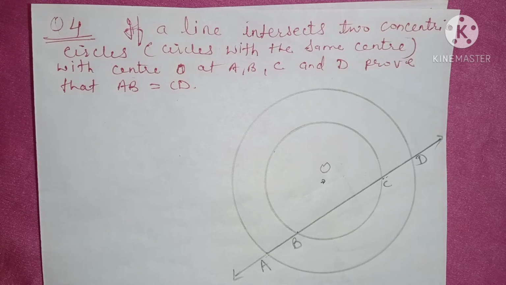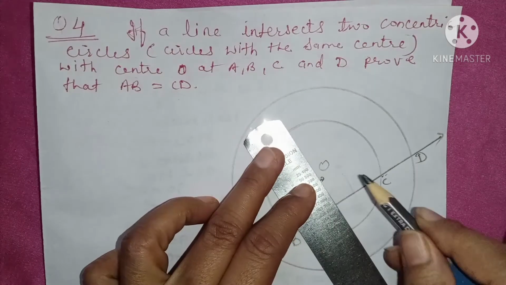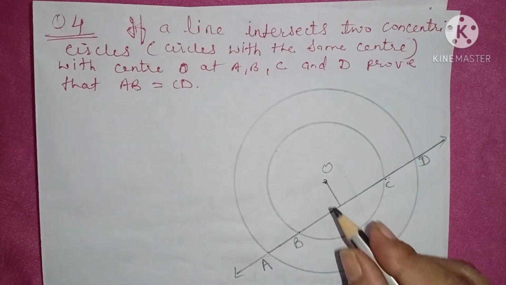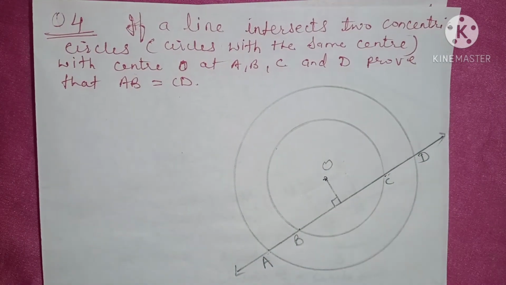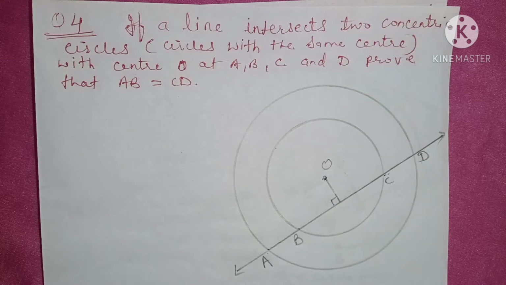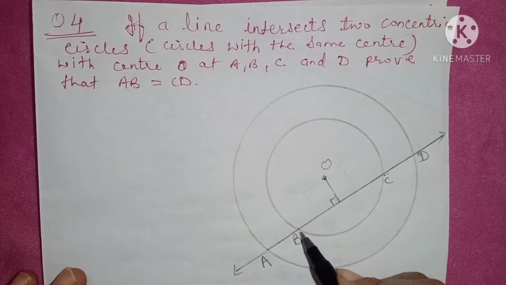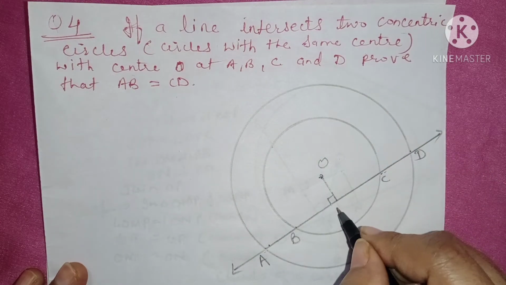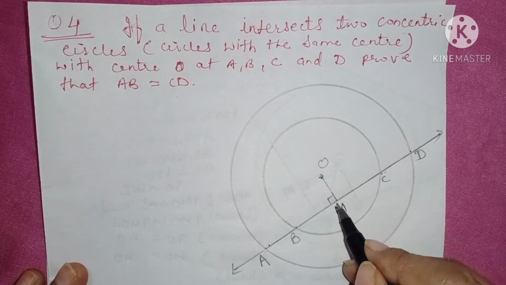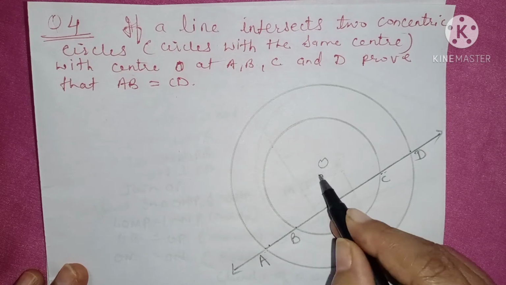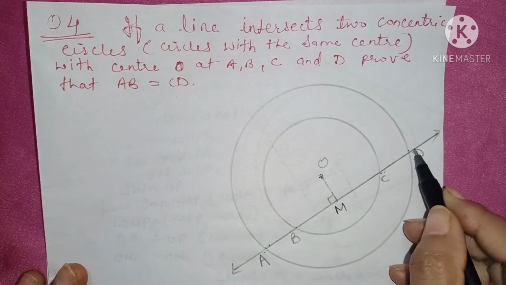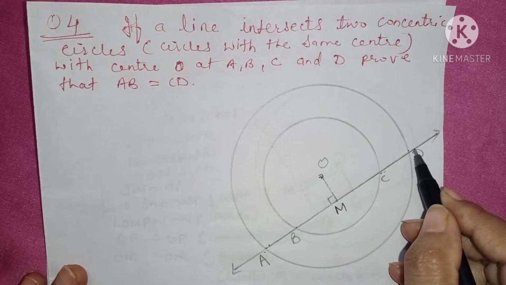Okay, first you draw a perpendicular on this. Let OM be perpendicular to AD. Right? This is the perpendicular. Now you know that a perpendicular drawn from the center of the circle bisects the chord. This AD is the chord of the bigger circle. So I can write, since a perpendicular drawn from the center of the circle bisects the chord, OM perpendicular to AD, therefore AM is equal to DM. Isn't it? This is number 1.